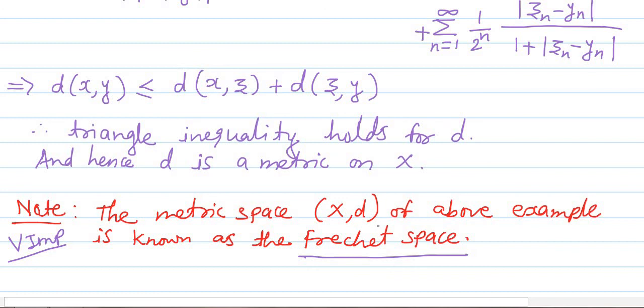With this example, we will stop here. We have solved 6 examples till now on metric spaces. So we'll stop here and we'll continue in the next class with some new concepts. Till then, thank you.